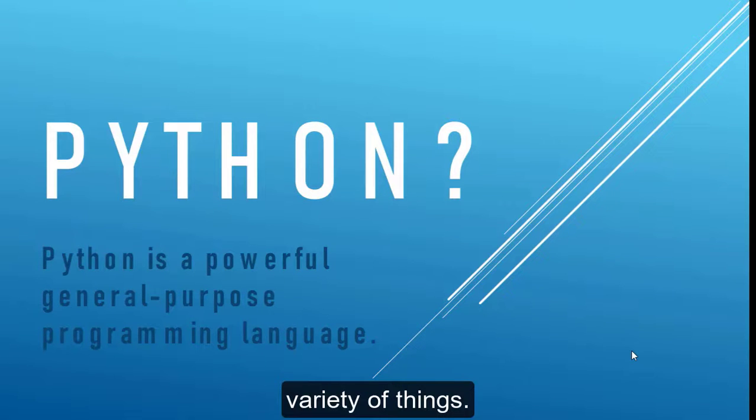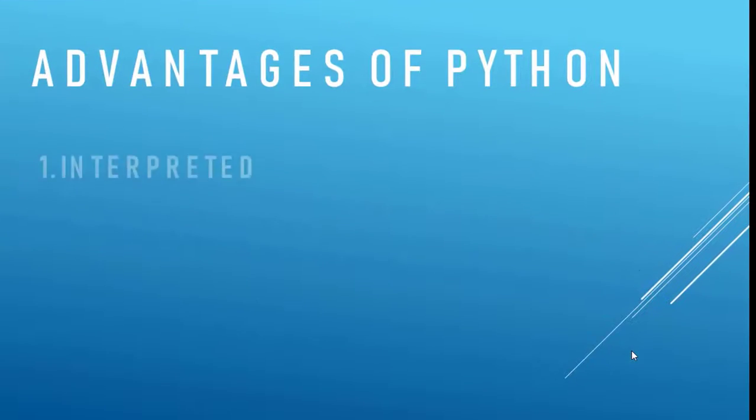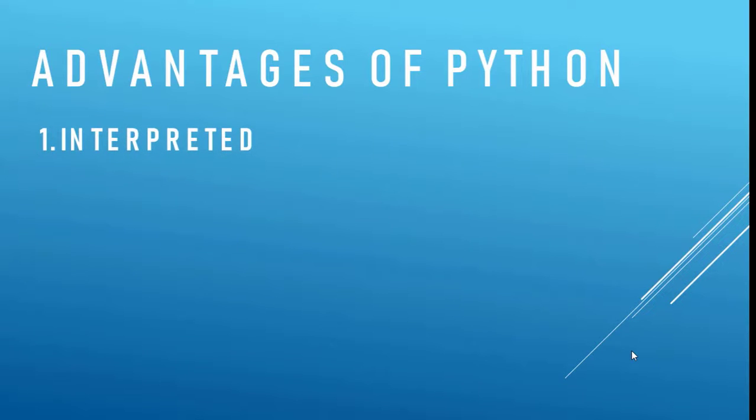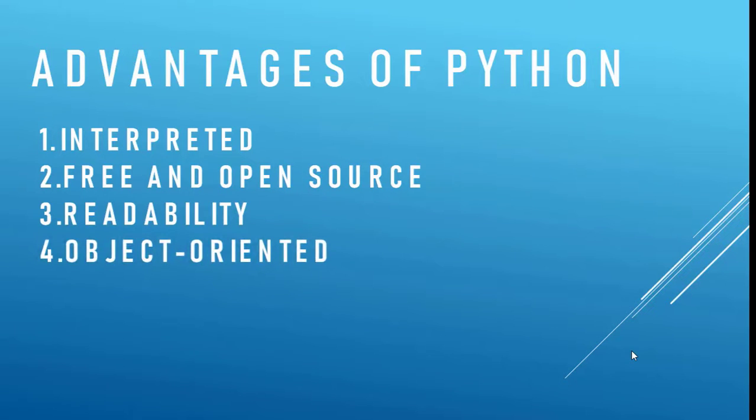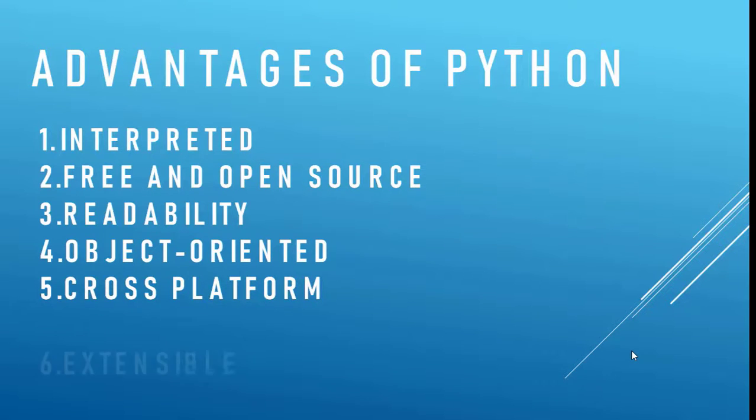So let's move on to the advantages. One, it is interpreted, which means you do not have to compile any code to run it. Two, it is free and open source. You do not have to pay in order to use Python at any point in time. Three, it is readable, very easy to understand. Number 4, it is object oriented. Number 5, it is cross-platform, which means it can be run on Mac, Windows, or Linux. 6, it is extensible, which is very important to be able to add other functionalities to Python.